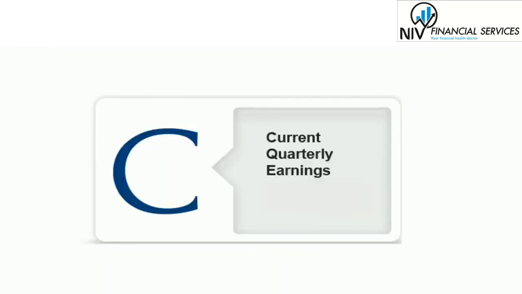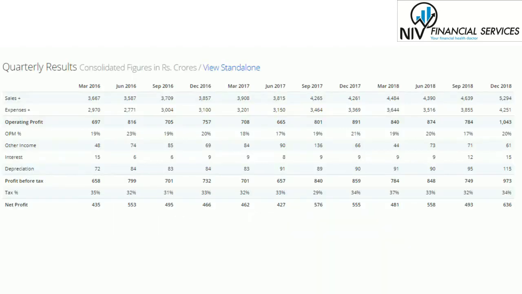First is C, that is current earnings. Healthy financial performance in the most recent quarter demonstrates that a business is able to succeed in the current environment. So here we are taking the example of Asian Paints, where we can see the sales are increasing in recent quarters. The most recent quarter is December, 5,294 is the sales, and the net profit is 636. So we can see that in the recent quarters, the profit of the company is increasing. The earnings of the company are increasing.